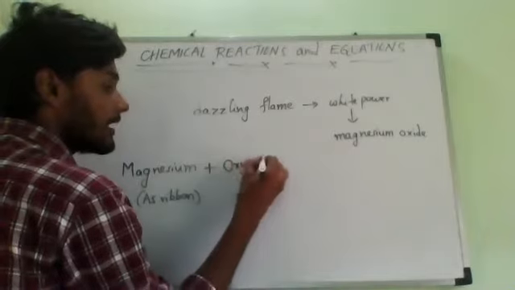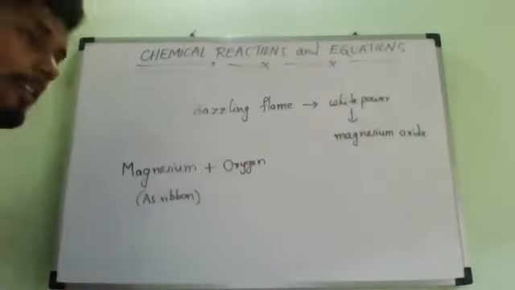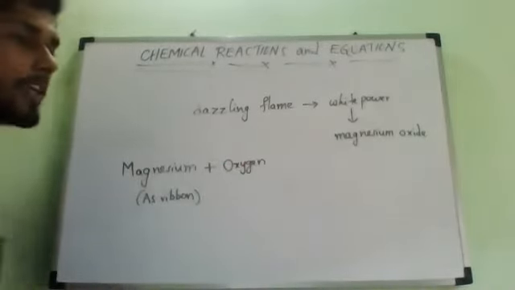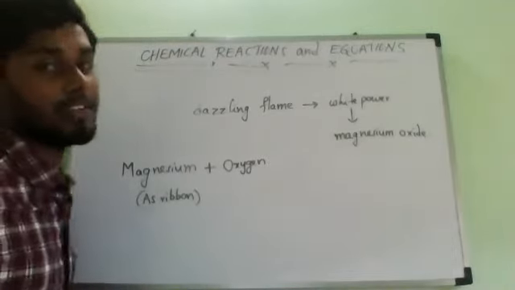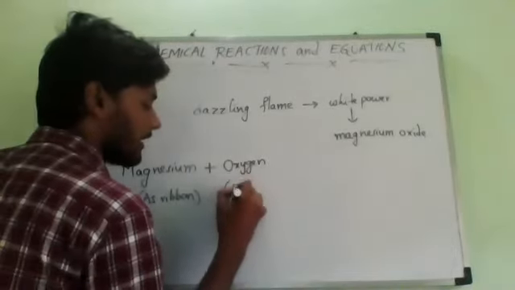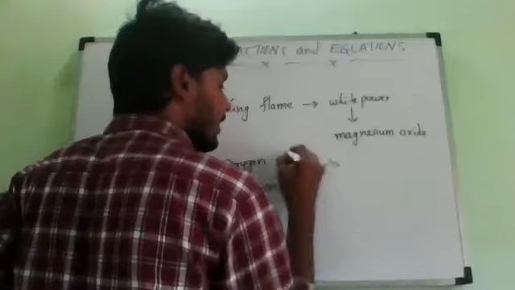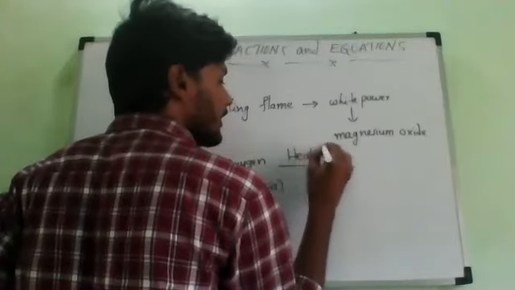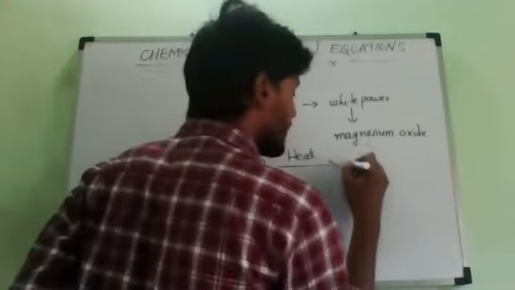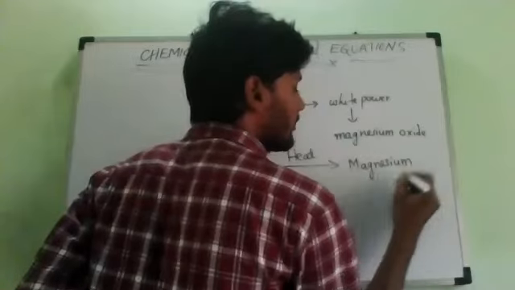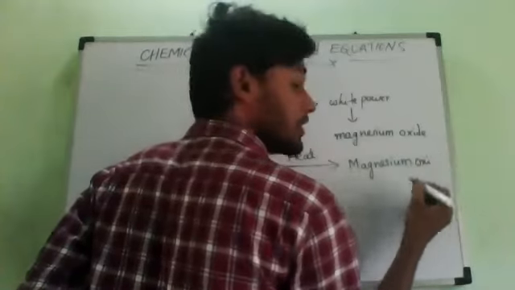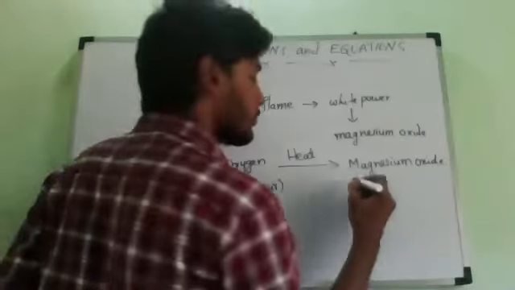I am not writing a symbolic equation because, as every year, you are the juniors, so in the beginning I have to teach like that only. Later I will write the direct equation. So oxygen from where? From air, atmosphere. If you start heating, what is going to happen? It will produce magnesium oxide. What was it called? Magnesium oxide, MgO only.